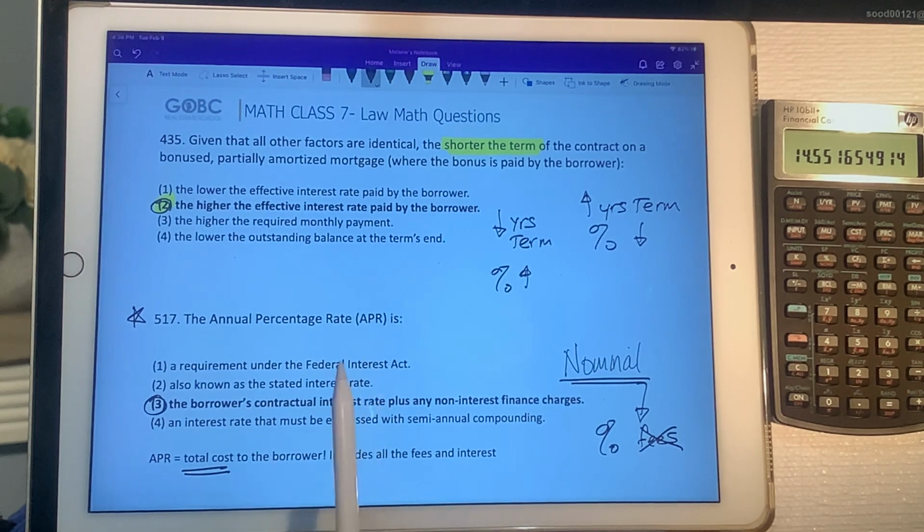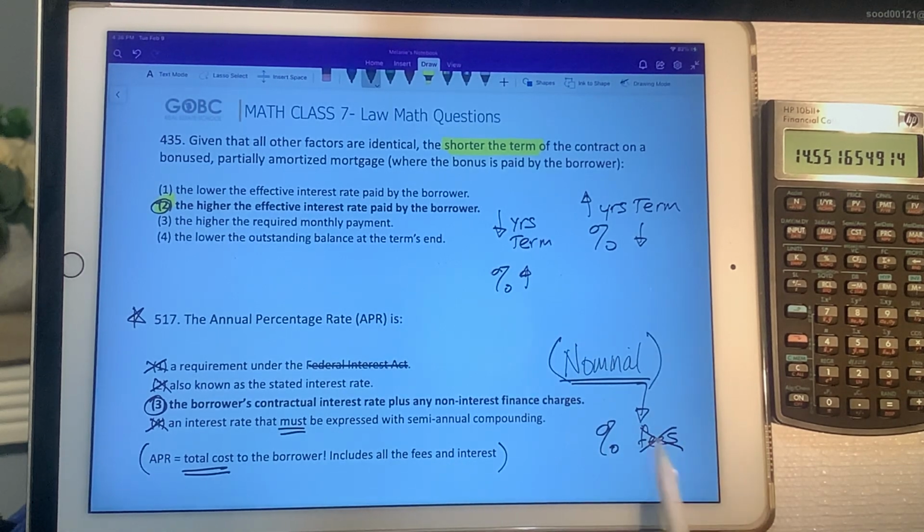Okay, so the APR is not a requirement under the Federal Interest Act. We'll do a question in a minute and you'll see what legislation requires it. It's also not known as the stated interest rate. And it's not an interest rate that must be expressed with semi-annual compounding. It can actually be expressed in J1 or J2, but usually it's in a J1. So just remember that it's the total cost. It includes the fees, as opposed to the nominal rate, which doesn't include the fees.